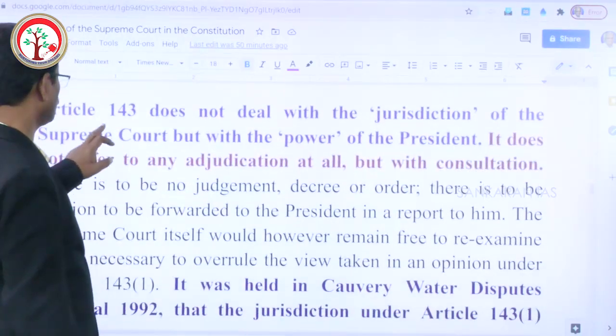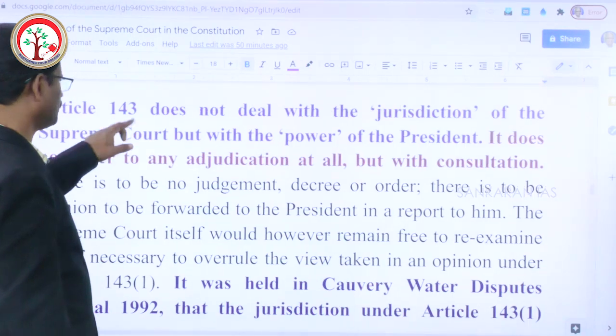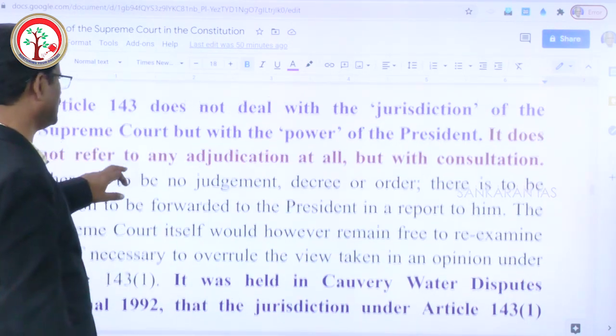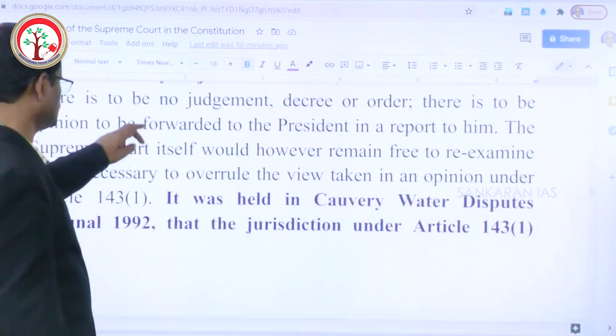And as I told you, Article 143 does not deal with the jurisdiction of the Supreme Court, but it is a power of the President. It does not refer to any adjudication at all, but it deals with consultation.